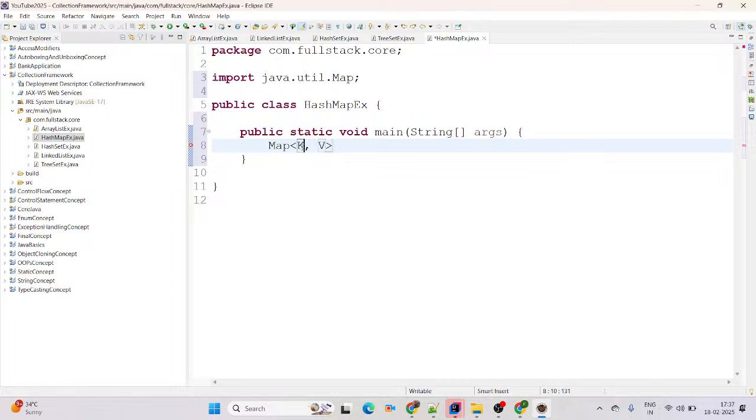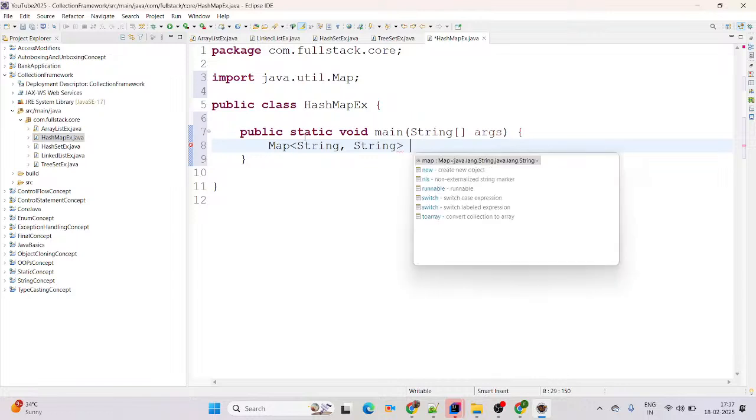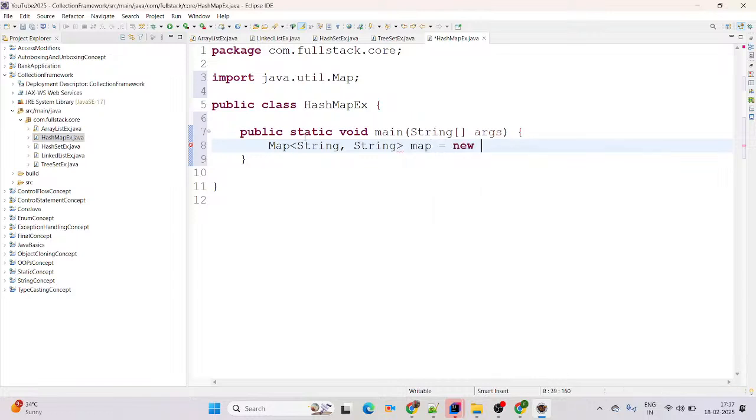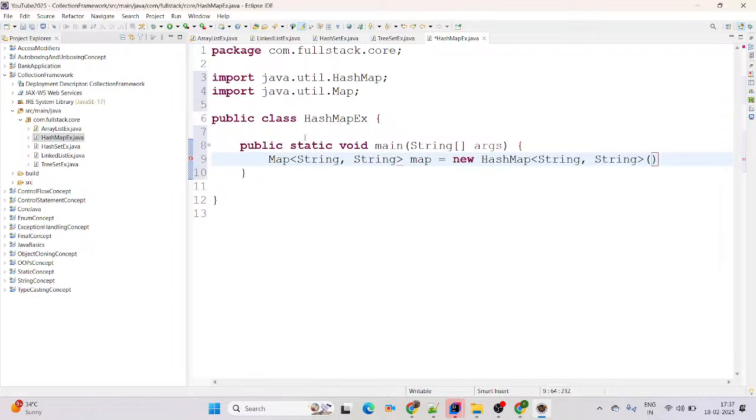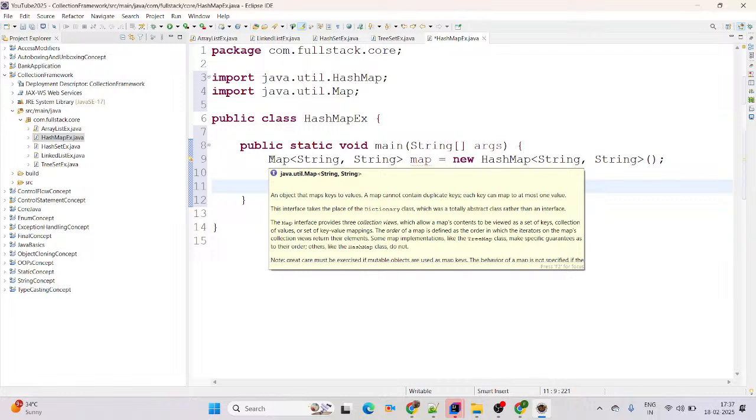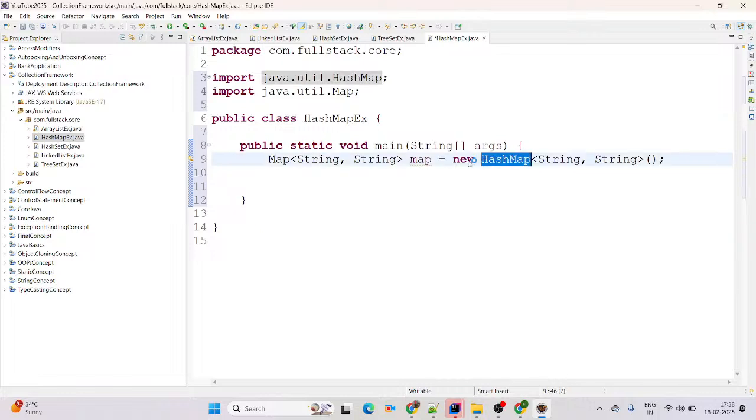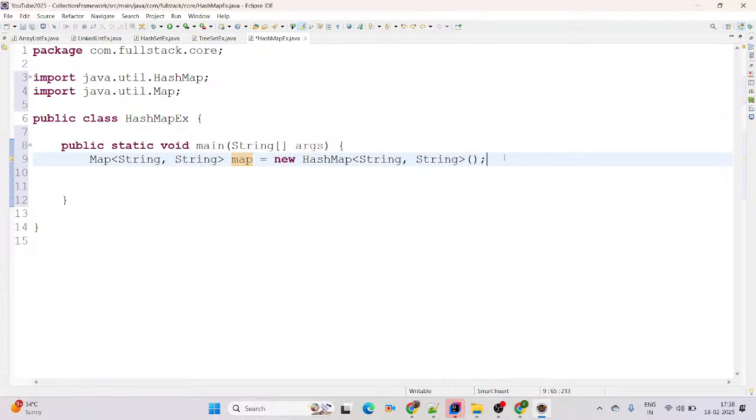Coming back here, for the key I am giving String, and the value also String. You can pass integer, double, boolean, whatever you want; it depends on you. Then map equal to new HashMap. For the map interface we are not able to create an object, so we have created the object of our HashMap class. Map is the object, and an object always starts with lowercase. Then by using the put method we are going to add key value pairs.